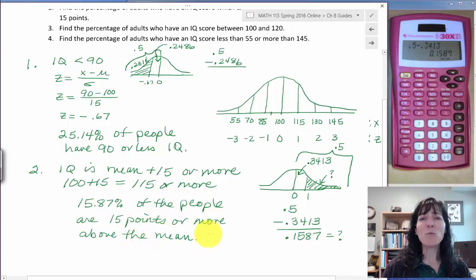That's not that many. And when you do a survey across the United States and you ask people, 85% of the people believe they're above the mean. So the average is the average for a reason. In your average, that's not a bad thing. You're better than 50% of the people. So if you're right at average, you're better than 50% of the people. If you're 1 standard deviation above the mean or higher, that is only 15 or almost 16% of the people. Not very many. So not that many people are more than 1 standard deviation above the mean.